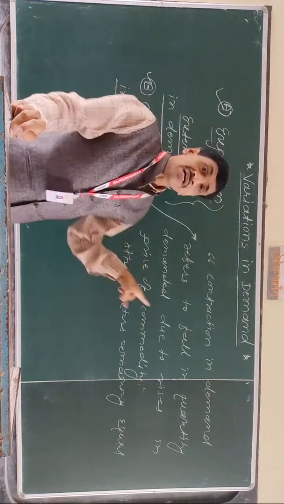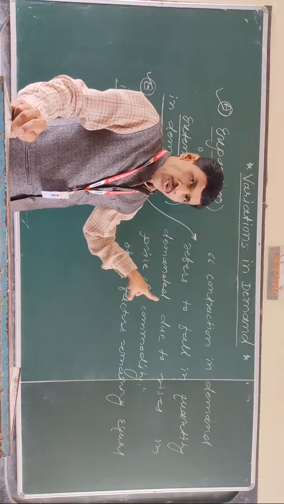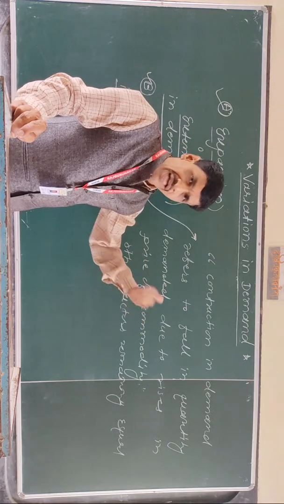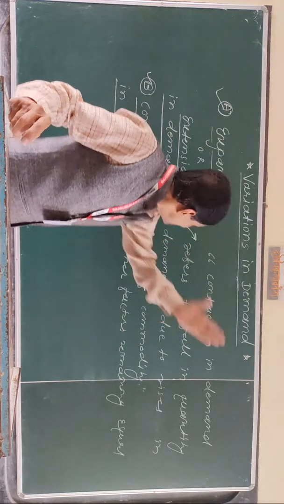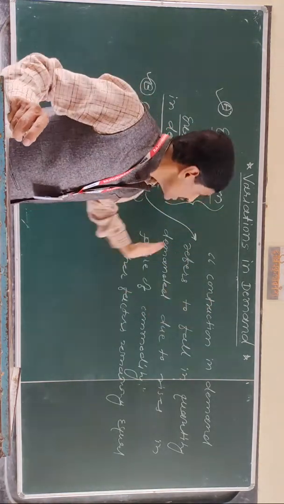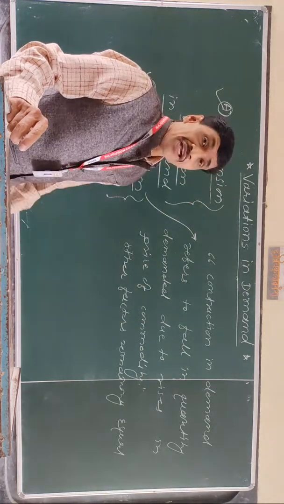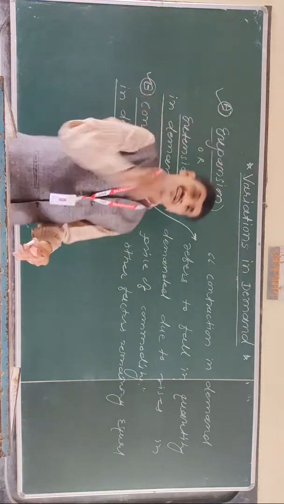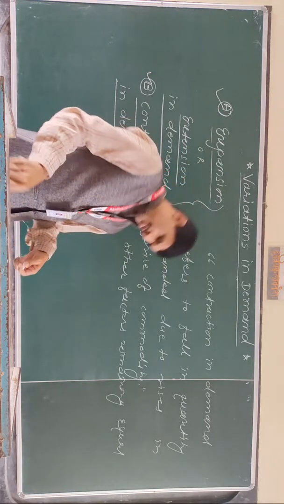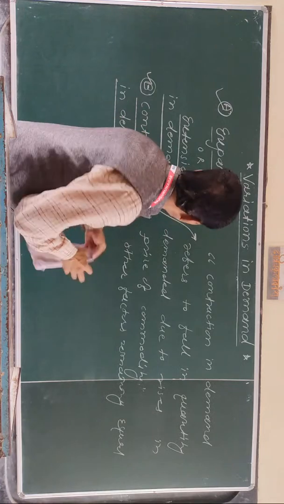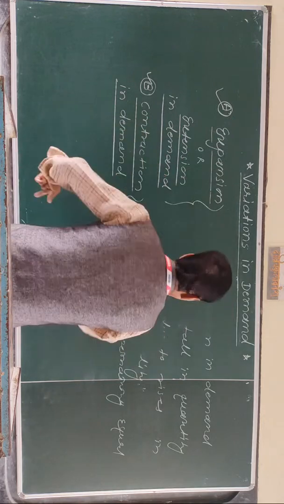So what is the definition of other things remaining constant? When the price of a commodity rises, then demand falls. In simple language, contraction in demand refers to a fall in quantity demanded due to a rise in the price of a commodity. So other things remaining equal or constant, it is called contraction in demand. Contraction in demand can also be explained with the help of a single diagram.